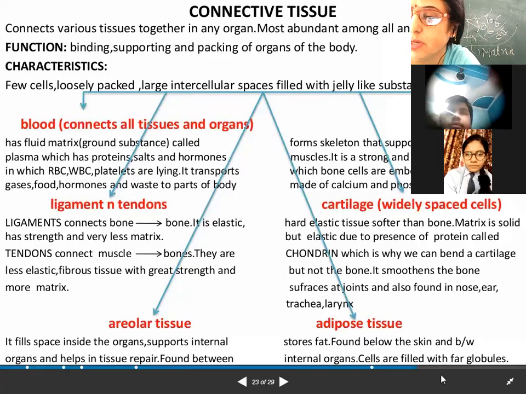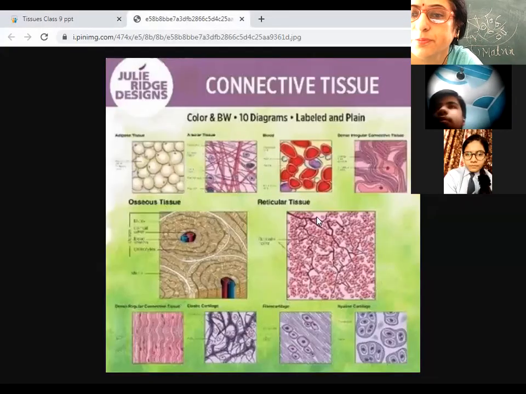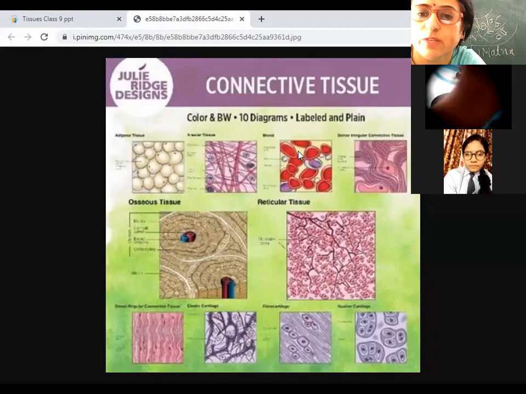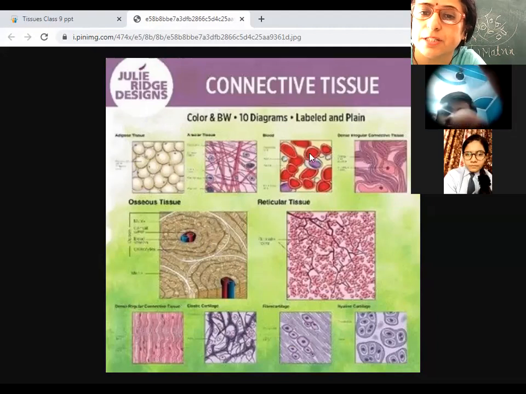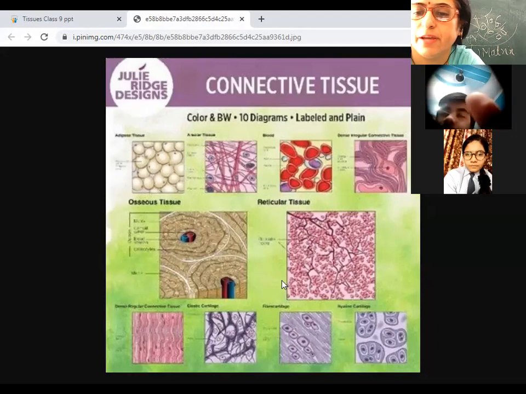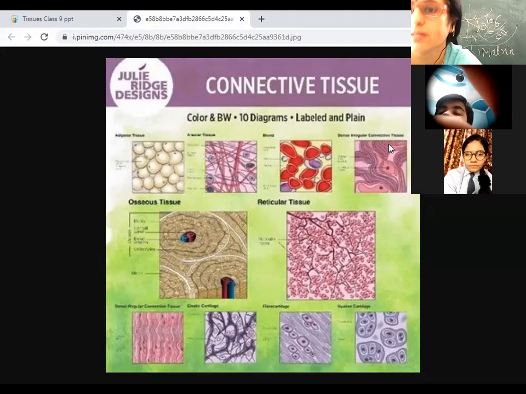Let me show you the diagram of the connective tissue. If you look, there are the fibers, and there is large intercellular space between the cells, and in this large intercellular space lies the matrix. Everywhere you will find large intercellular spaces, and within these spaces lie the fibers and the semi-liquid matrix.